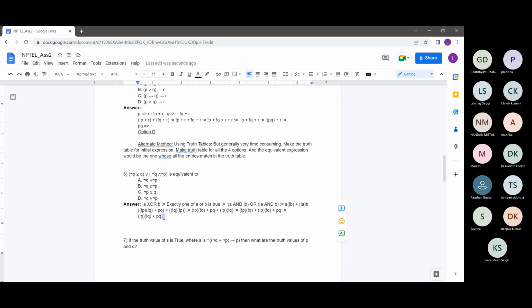So the expression which was given in the question just resolves to not P or not Q plus PQ. And we saw this sort of expression in the start also. And what did this correspond to?